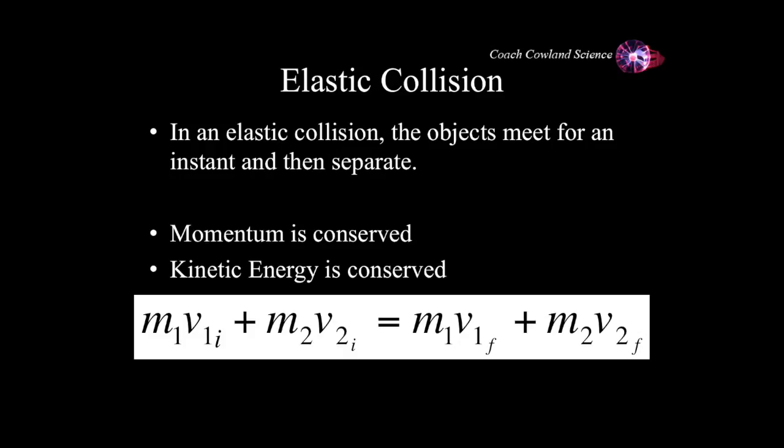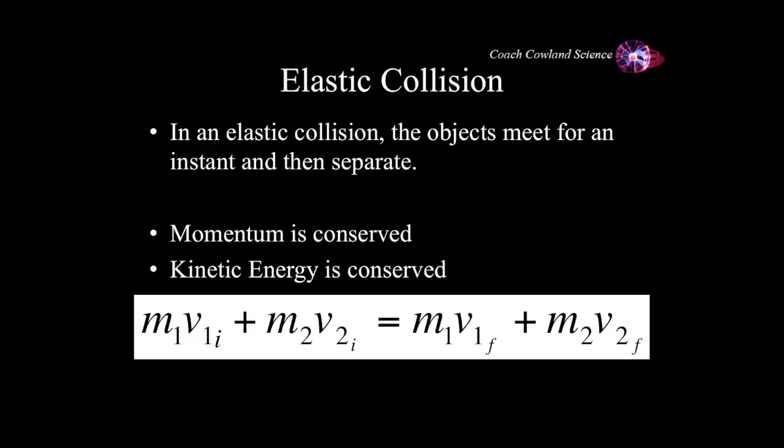Both of those are before the interaction. Then they've interacted and you get M1 V1 final plus M2 V2 final, which is the momentum of the first and second object after they have interacted. So in a perfectly elastic collision, if I add the initial momentum of one to the initial momentum of the other, and do the same thing for after the interaction, they will both be the same.